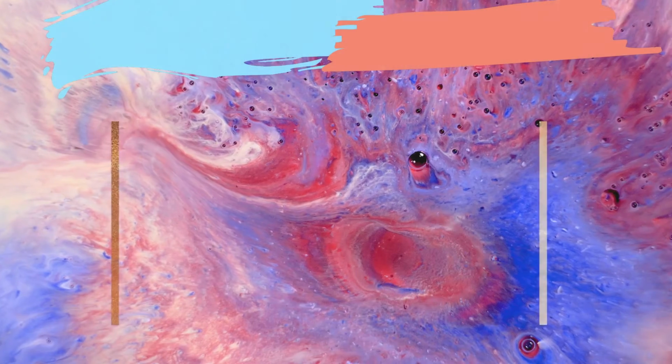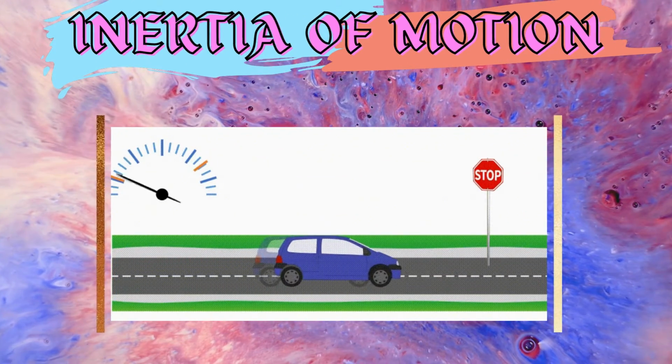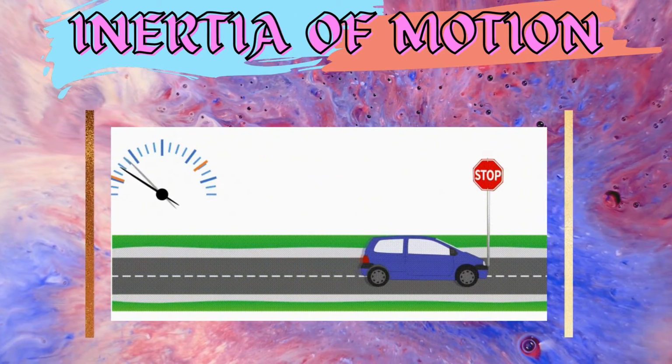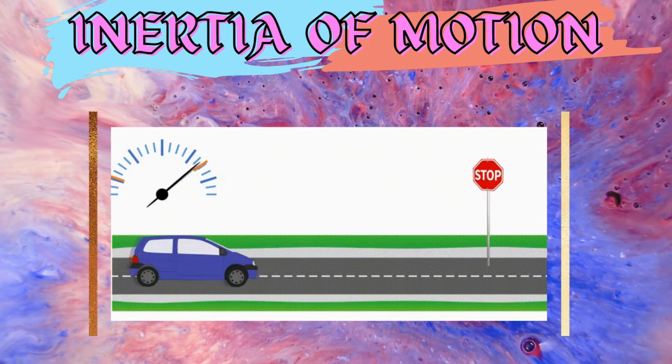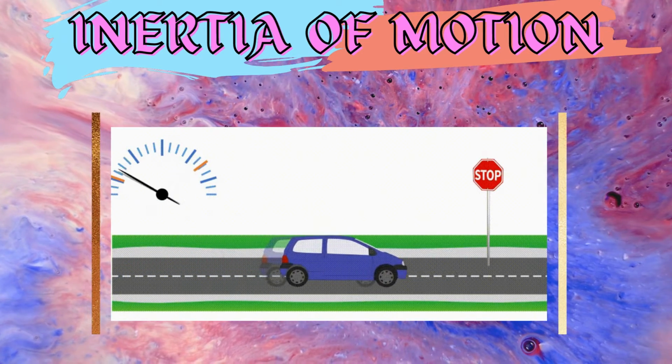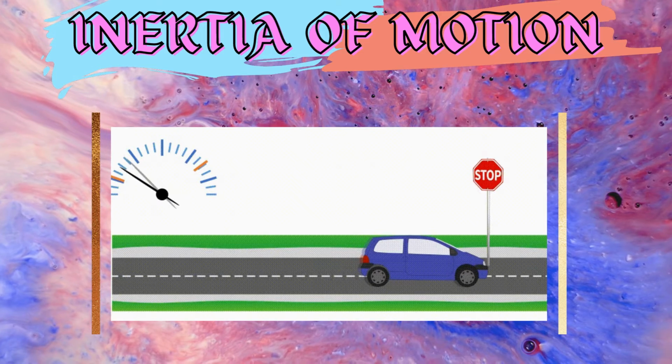Next we have inertia of motion. When a car stops suddenly, we feel a forward jerk because of inertia of motion. The person remains in the state of motion, whereas the bus and car stop.